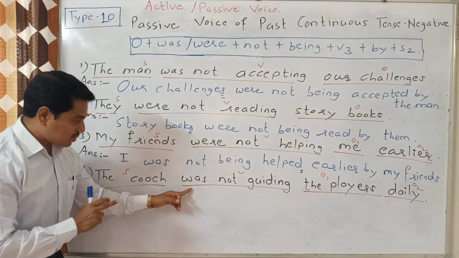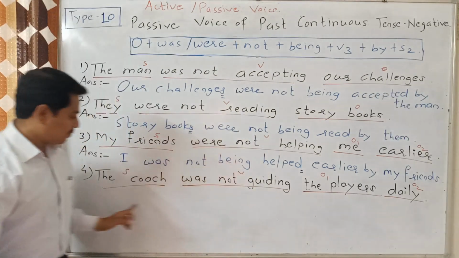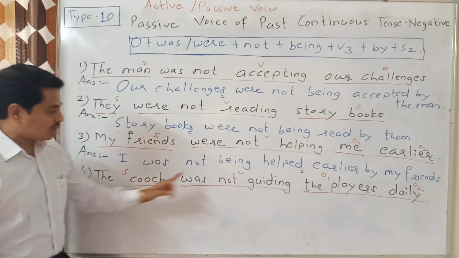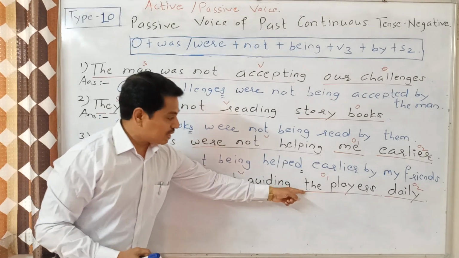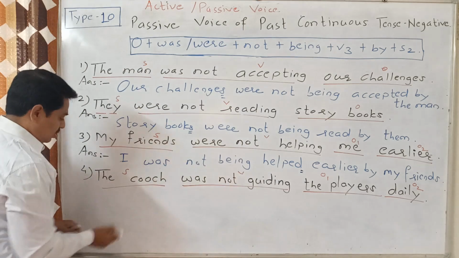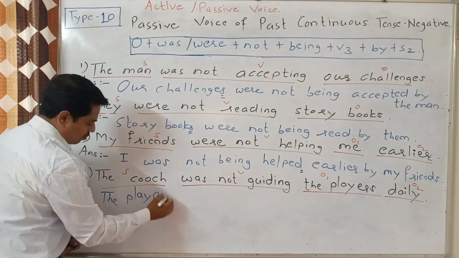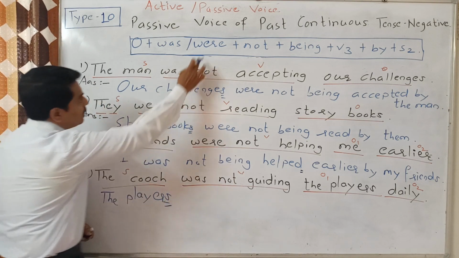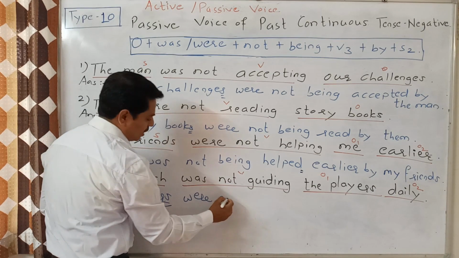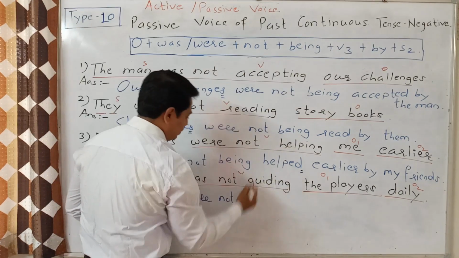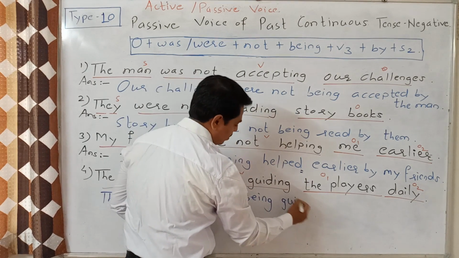Whom was the coach not guiding? We get the answer, that is the players. So it is object number 1. The players, this is plural. That's why we will write were. The players were plus not plus being plus V3 guided.